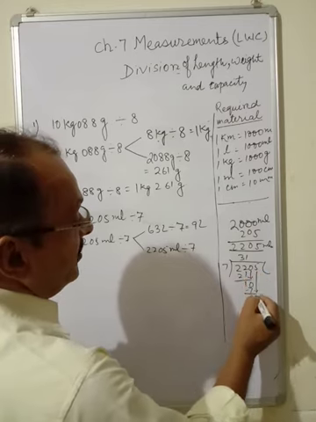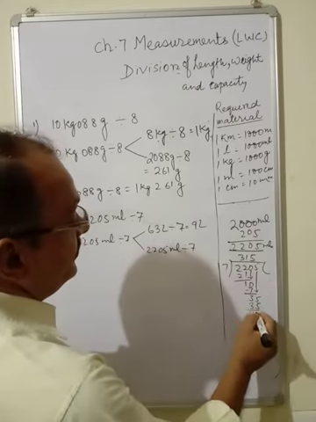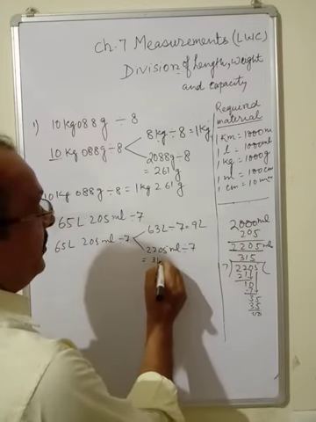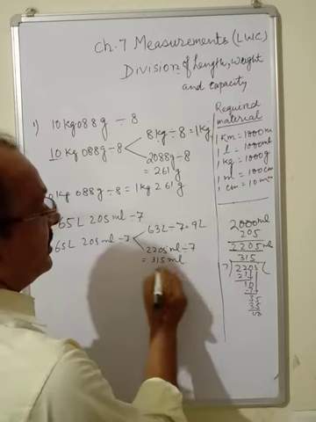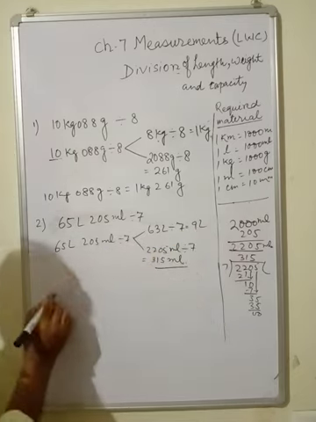Now this 5 will come here. 7 fives are 35. So this will be 315 milliliter. So the answer is 9 liter and 315 milliliter.